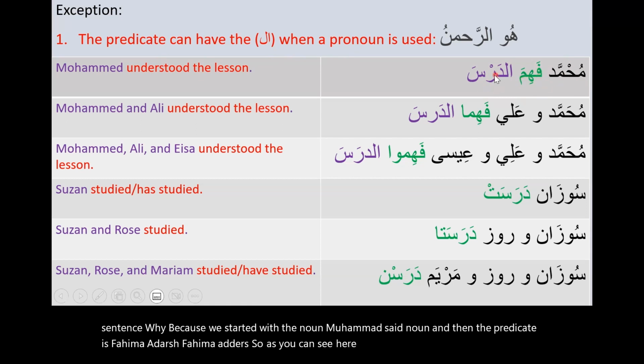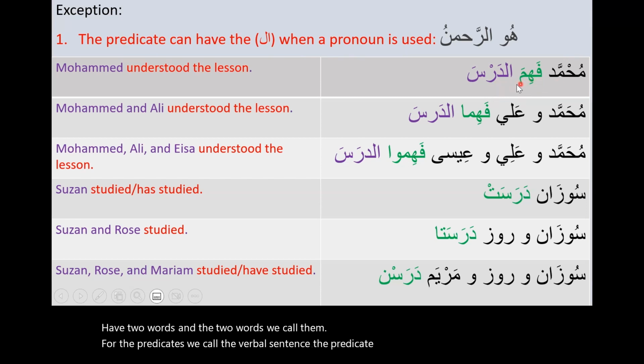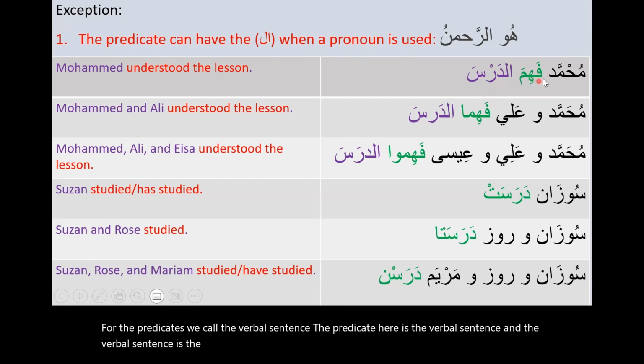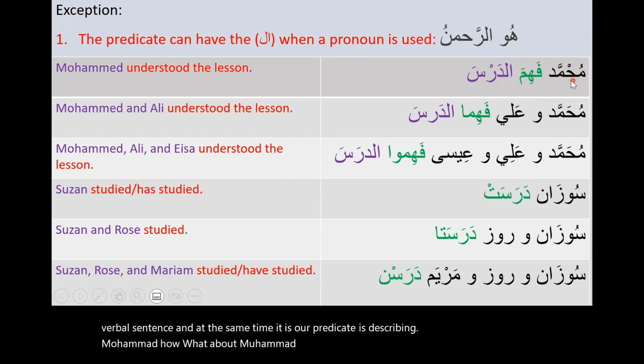Here we have two words, and for the predicate, we call it a verbal sentence. The verbal sentence is the sentence that starts with a verb, and fahima is a verb. So fahima ad-dars is a verbal sentence, and at the same time, it is our predicate describing Muhammad. What about Muhammad? He understood the lesson.